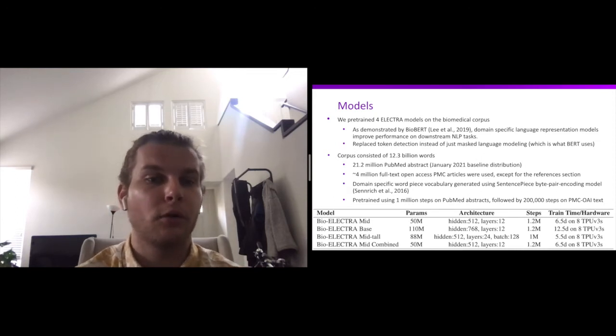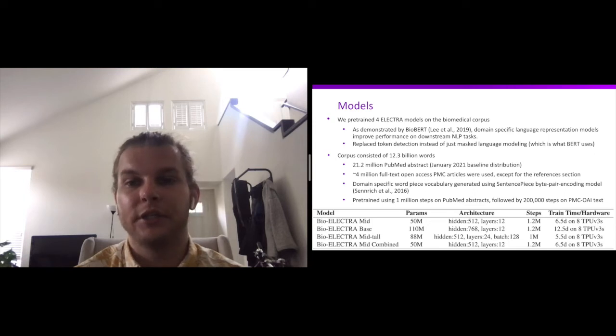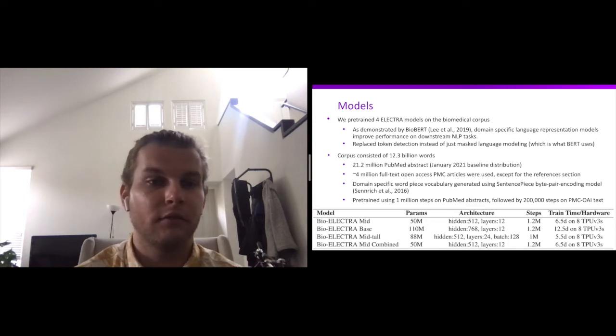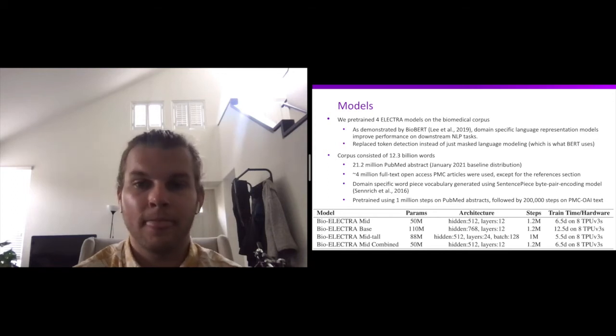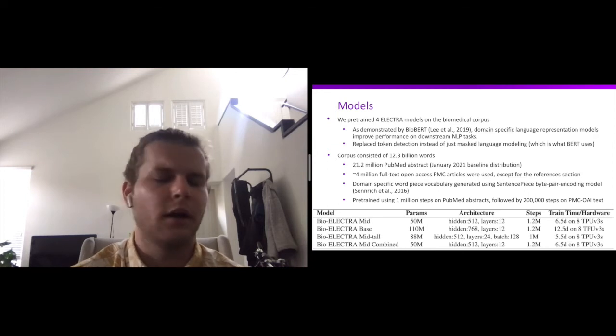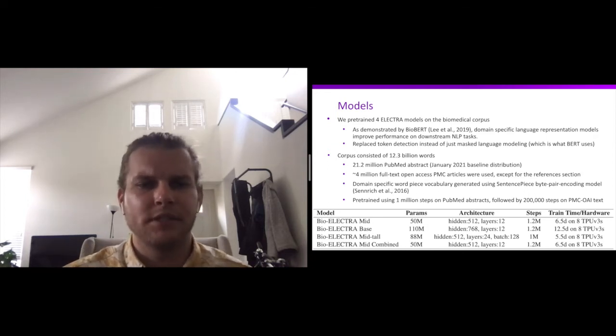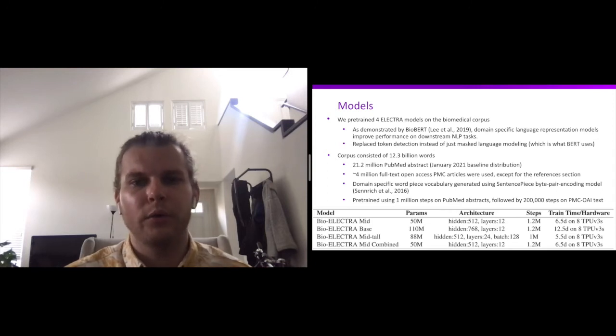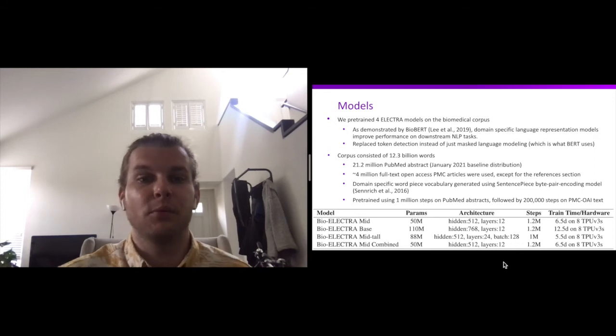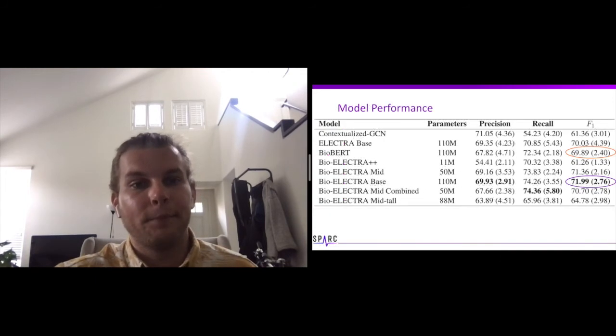And then our corpus consists of 12.3 billion words and is made up of 21.2 million PubMed abstracts downloaded in January 2021, and roughly 4 million full-text open access PMC articles, minus the reference sections, which we removed. We used the SentencePiece byte pair encoding model to generate a domain-specific word piece vocabulary. We then trained our models using 1 million steps on PubMed abstracts, followed by 200,000 steps on the PMC open access text. Now, how did they perform?